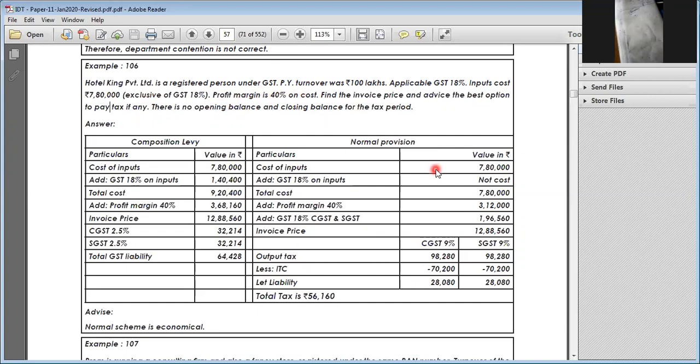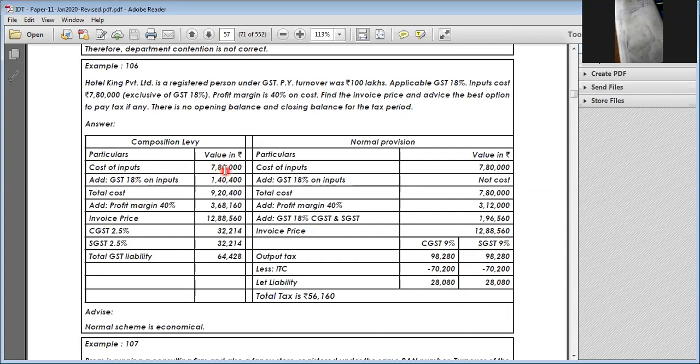So here you have to consider the cost of input, which is 7.8 lakhs, no GST. Then there is a profit margin of 40%. So 7.8 plus 3.12, both things shall be considered. And GST on this total you have to consider also. So the invoice value is 1,288,560. You have to segregate how much is CGST and how much is SGST. On that you are eligible to take ITC. So you have to check which scenario applies.